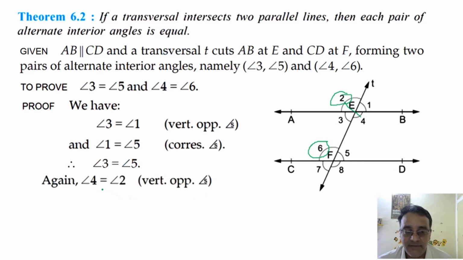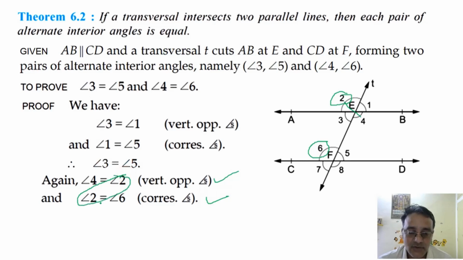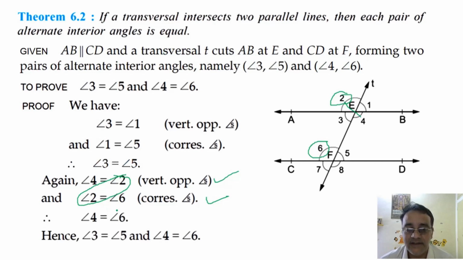So we'll take angle 4 is equal to angle 2, vertically opposite angles, and angle 2 is equal to angle 6, corresponding angles. Now in this, this one is common, look, it is the same angle. So that will imply that angle 4 is equal to angle 6. Hence proved. Any doubt in this theorem?